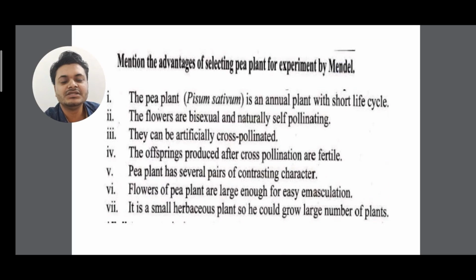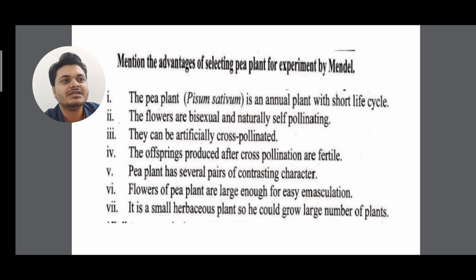So why did Mendel choose only the pea plant? There were many plants, isn't it? Actually, Mendel was very lucky. In his garden there was a pea plant, and he took this plant by chance, and he was successful. But when Mendel was alive, no one accepted his research. When Mendel died, after the rediscovery of Mendelism, everyone accepted that Mendel was correct.